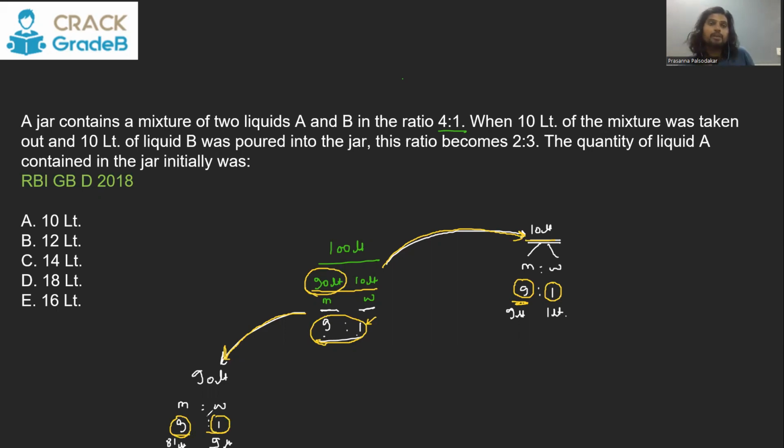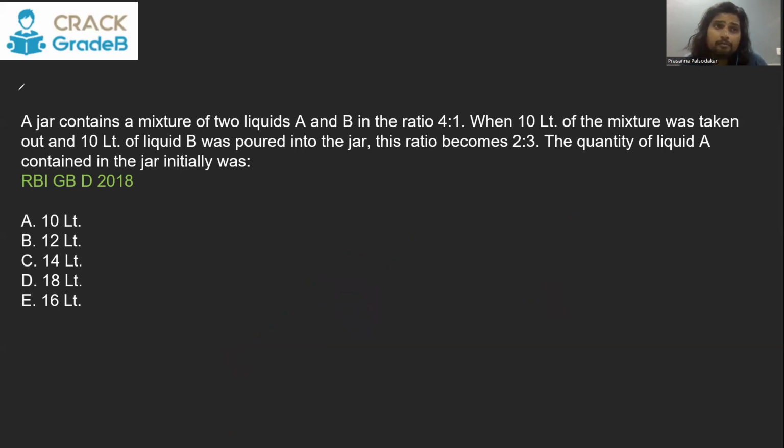Okay, again I'm repeating in simple words: from an existing solution, if you only separate, don't add anything into it, just separate an existing solution, then by separating, the concentration does not change. Whatever the ratio initially between the components was, will be the ratio in the separated parts as well. Both the separated parts, this 10 liters and these 90 liters, will also have the same ratio. That is the very important teaching here, because this type of question is very, very, very common in all these banking exams.